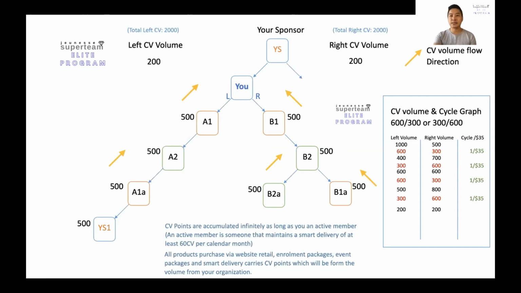So if you look at it, say your sponsor did one sponsor after you. After sponsoring you, he did another sponsor and placed it on your left hand side, the left hand side of your team. But if the sponsor brings in YS2, which he put on the right hand side, you will not be able to enjoy the sales volume. Just to let you understand, anyone that is above you, or anyone that is your sponsor and placed on the right hand side, you will not be able to enjoy the volume added from there.